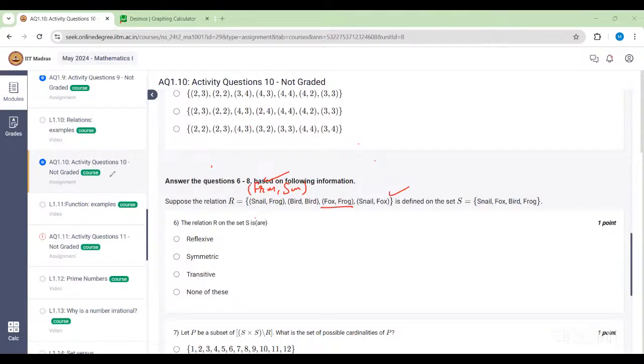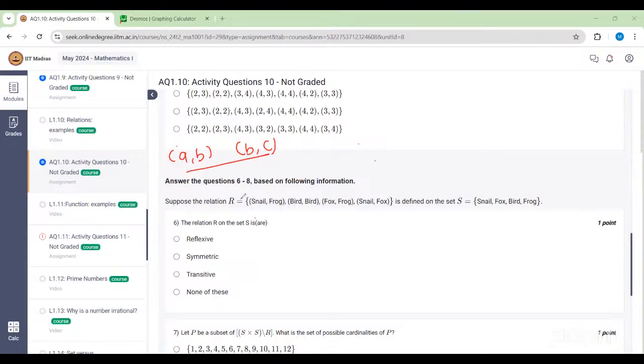Ma'am, how is it transitive? Can you please explain it again? So see, in a transitive relation there are two conditions. Either we don't have any pairs like (a, b) and (b, c), in which case we don't have to check the transitivity.